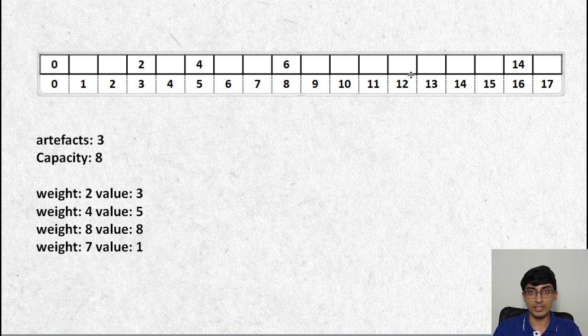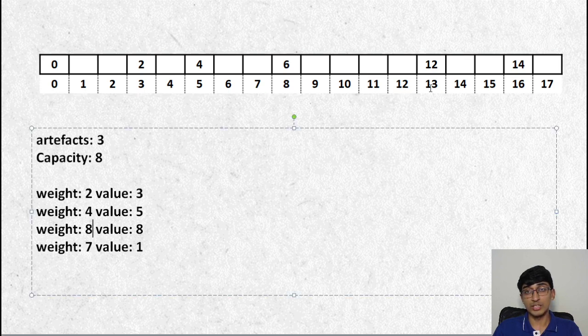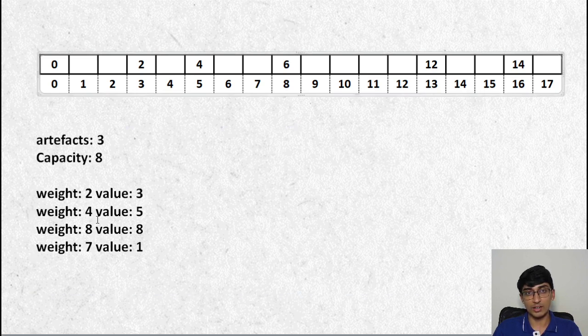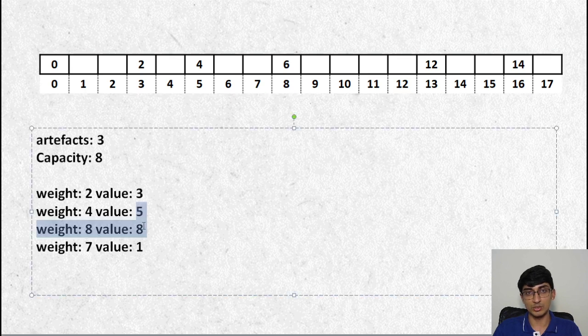We don't get anything until we reach 13. At 13, what we say is, yes, it is possible to reach 13, and you add 4 to it. So to reach 13, you need a weight of 12. That is 4 plus 8, because it's only these two, artifact number 2 and artifact number 3.